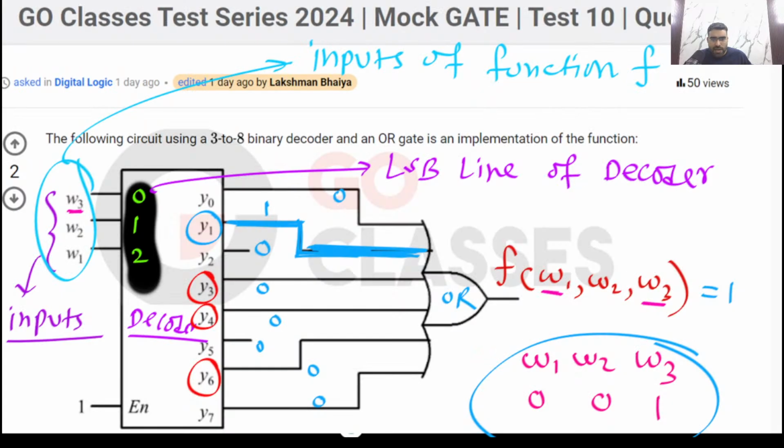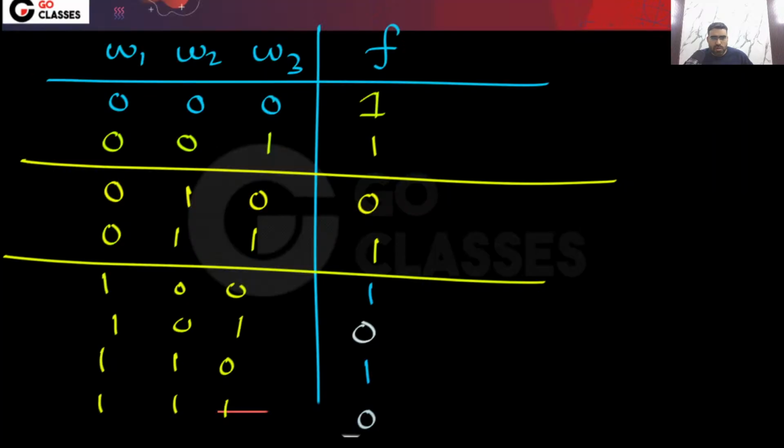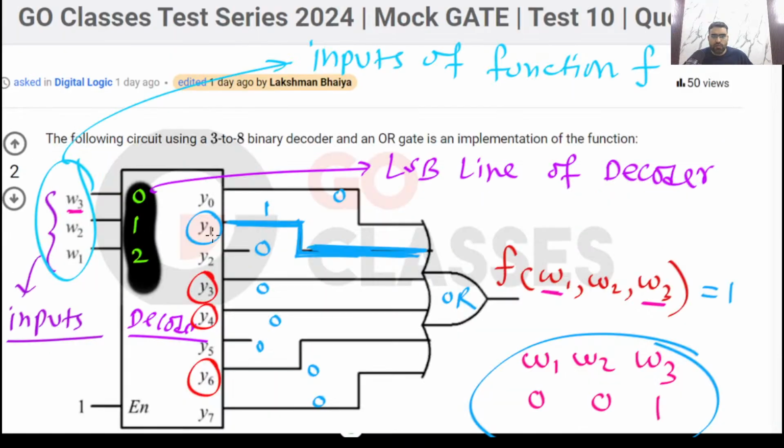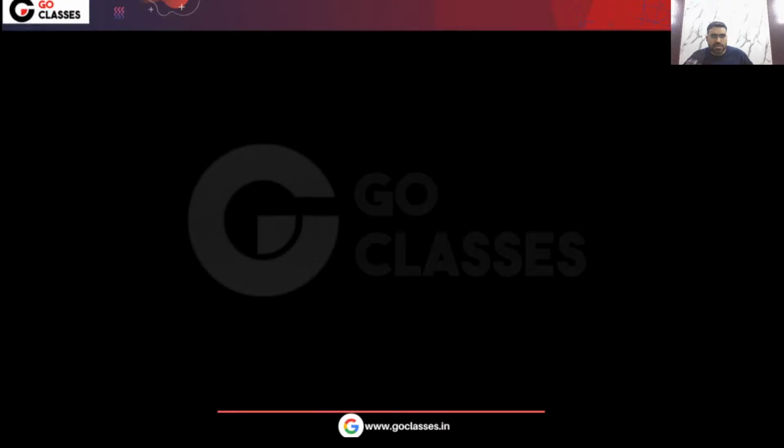So this is the simple idea. Okay, I hope you understood. Now the question is asking, what is this function? So let's find out what will be the function. So let's write the function now.